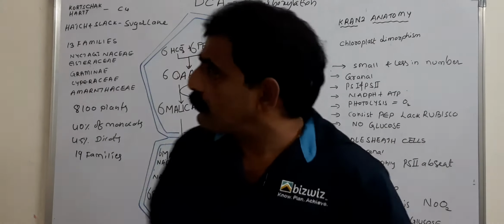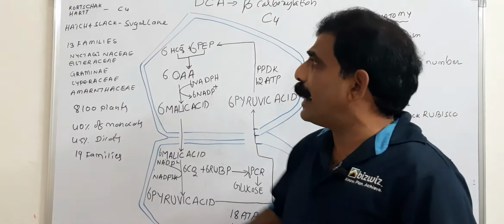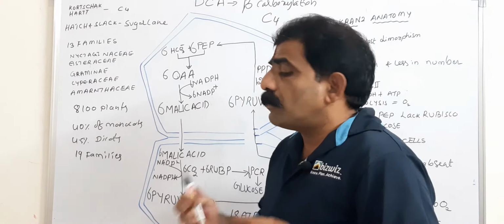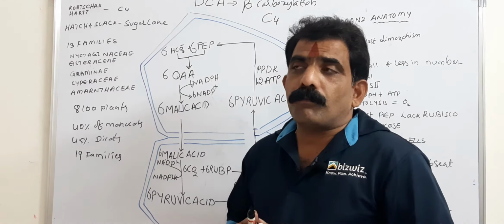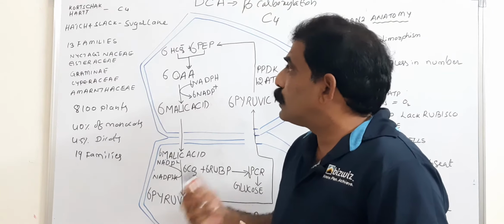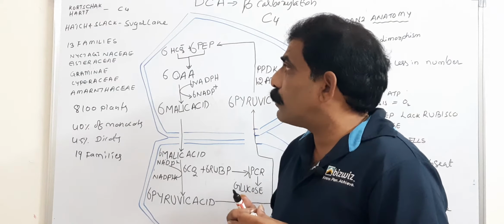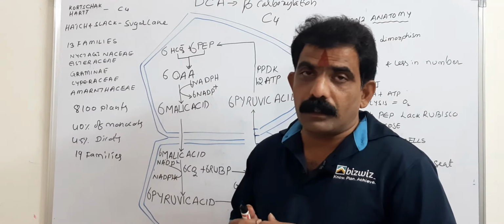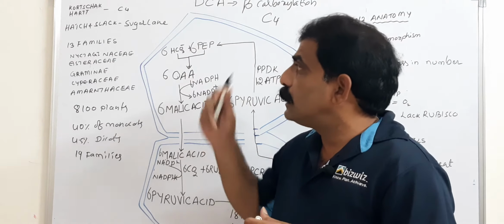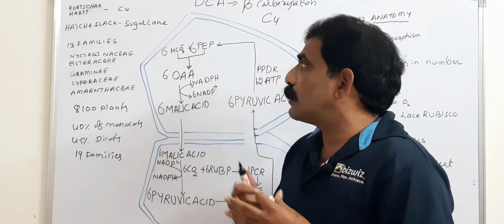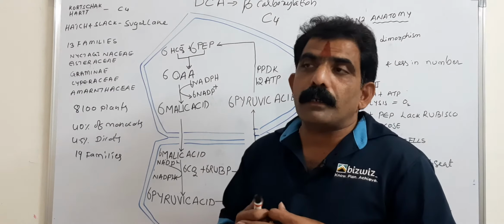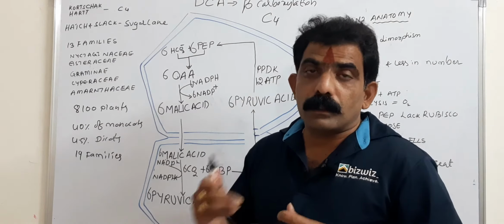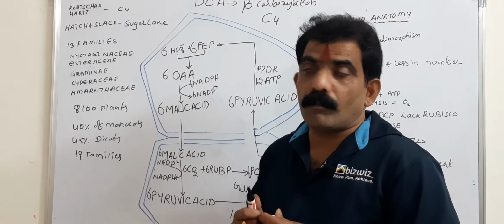For the first time, Korchak and Hart are the workers who discovered that a 4 carbon compound is formed in the photosynthetic pathway as the first stable compound. Actually, a C3 compound is formed in the C3 cycle, we have seen phosphoglyceric acid. But these people first discovered that a 4 carbon compound is formed as the first stable product of the photosynthetic pathway in some plants.